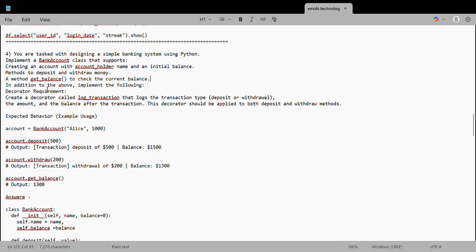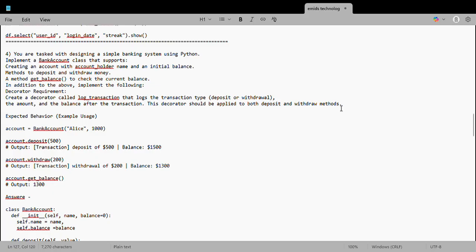In addition to the above, implement the following. In addition, there is a decorator requirement: create a decorator called log transaction. It should log the transaction type, whether deposit or withdrawal, the amount, and the balance after the transaction.